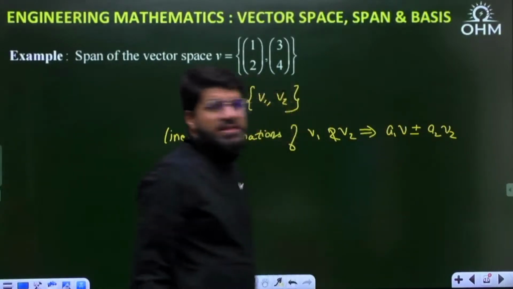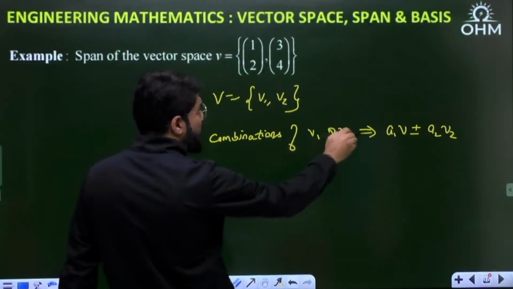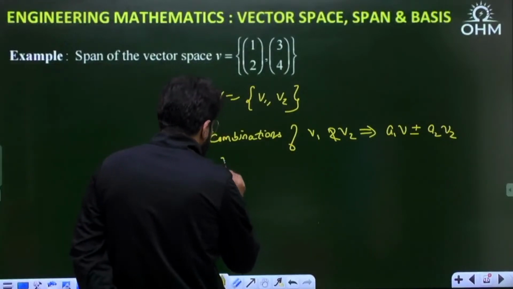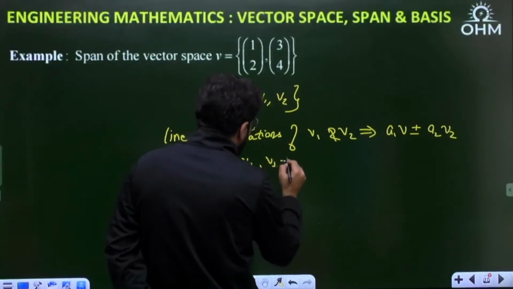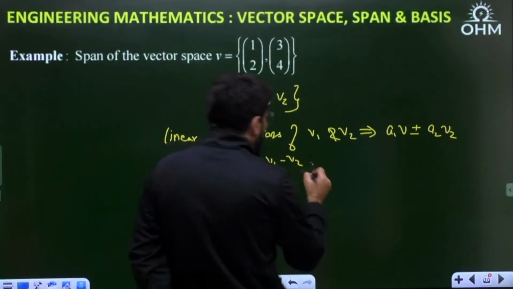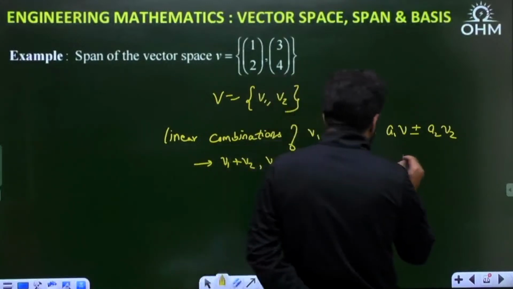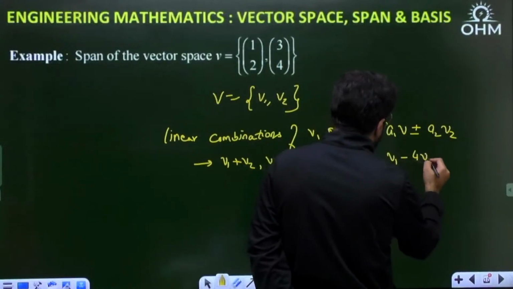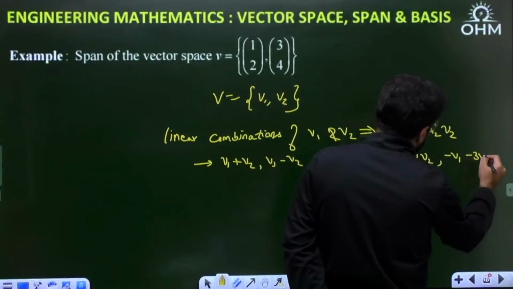There can be several examples: if you take a1 and a2 both 1, it can be v1 plus v2, or v1 minus v2, or 2v1 plus v2, or v1 minus 4v2, or minus v1 minus 3v2, etc.